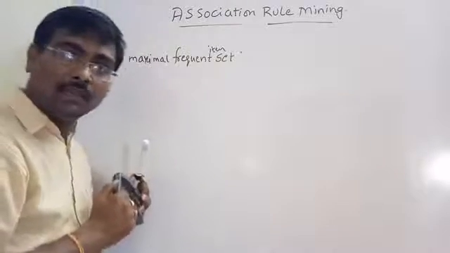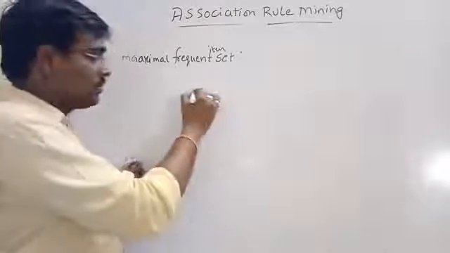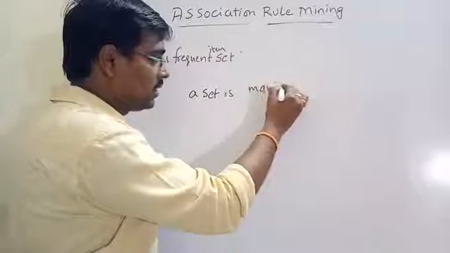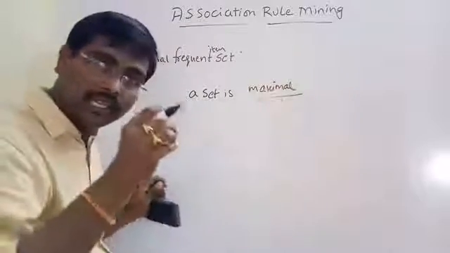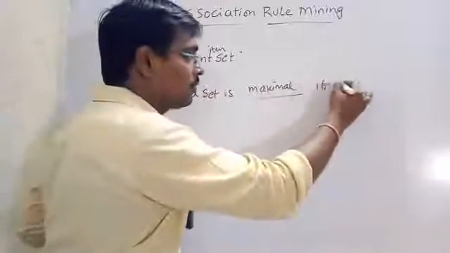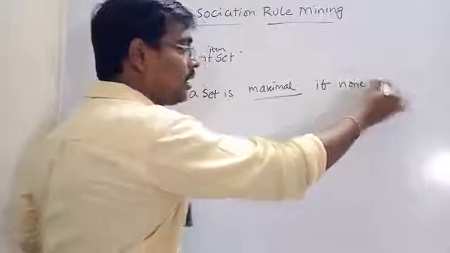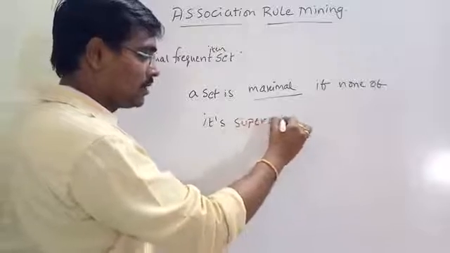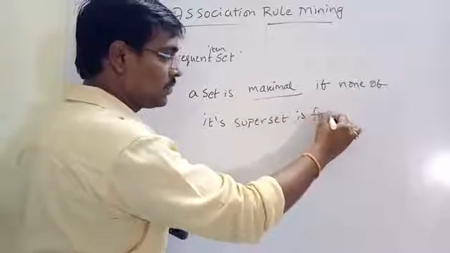A set is maximal frequent if none of its supersets is frequent.